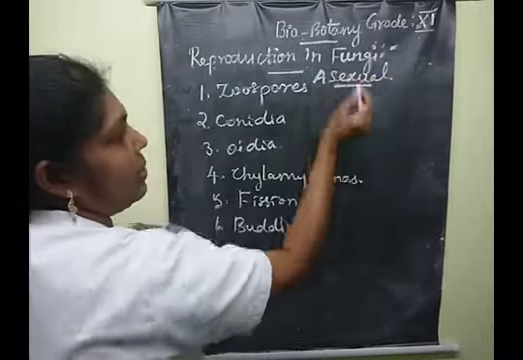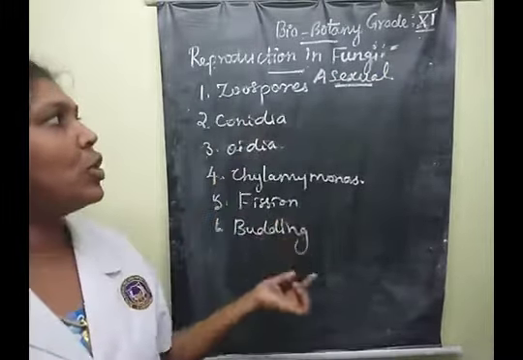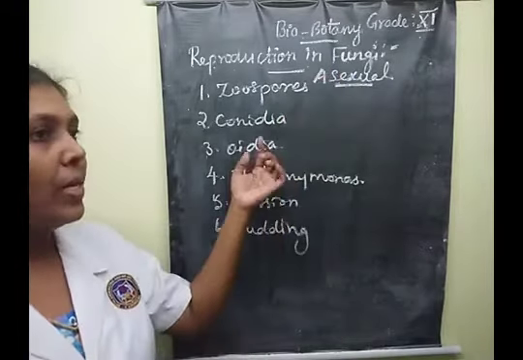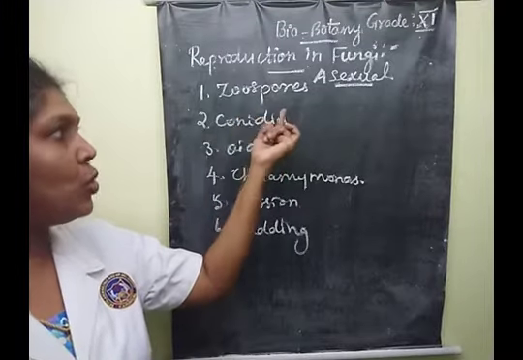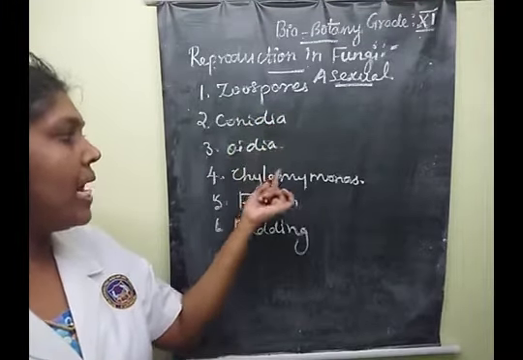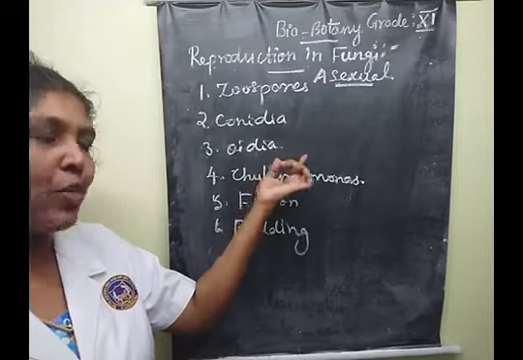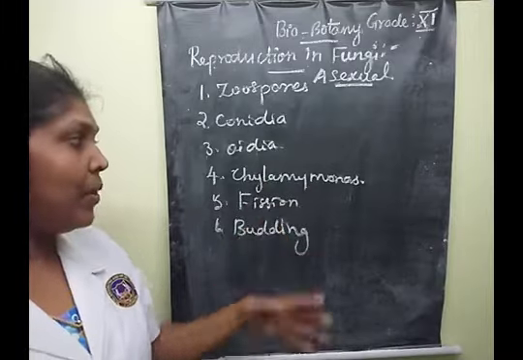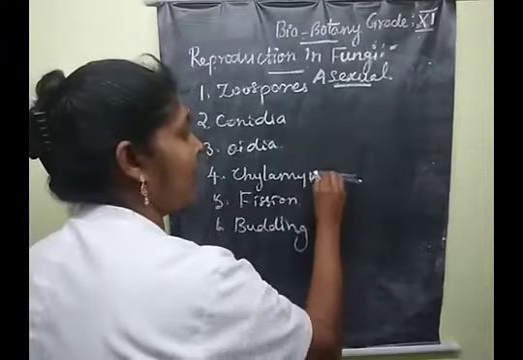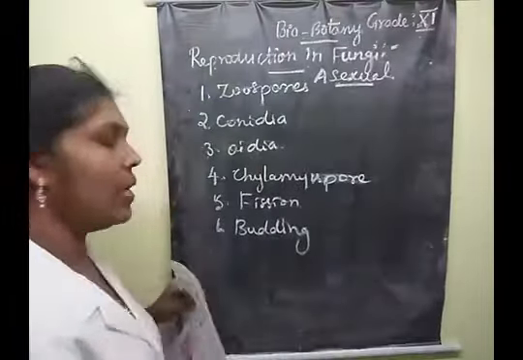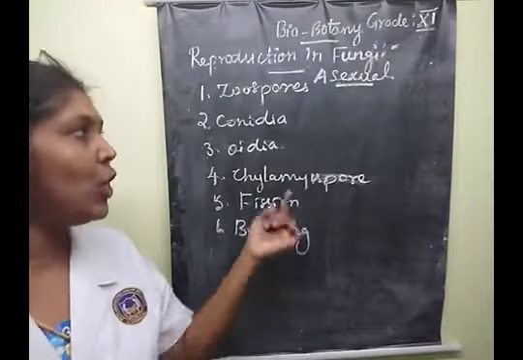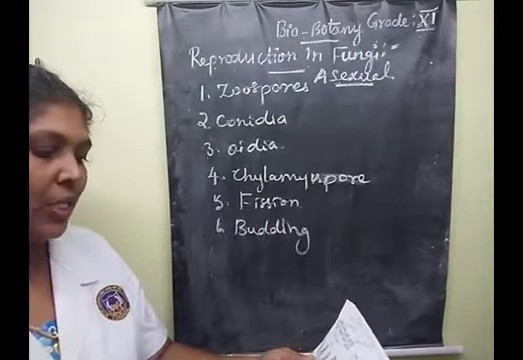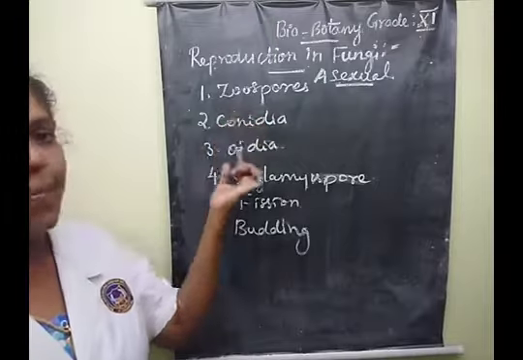Asexual methods of reproduction in fungi. What are the methods that come under asexual reproduction in fungi? So all of you please try, children. Zoospores, conidia, oidia or thallophyte or arthrospore, chlamydospore, fission and budding. Clear? So these are some types of asexual reproduction. Understood? Yes. Let us learn one by one.